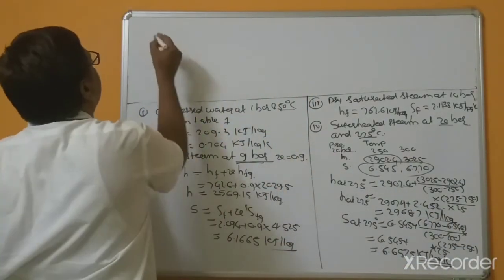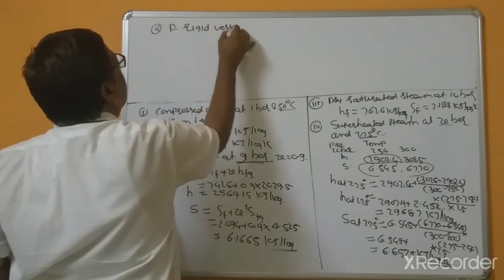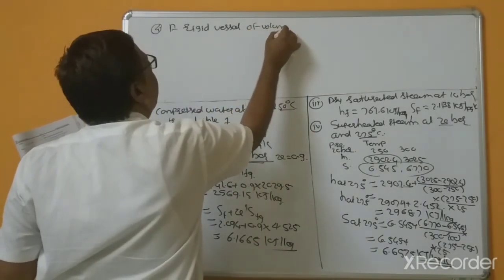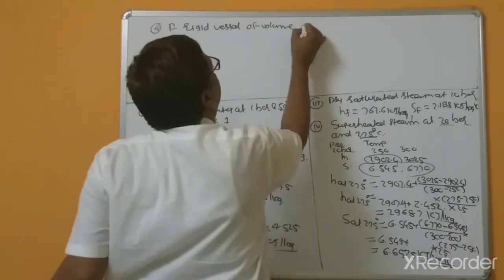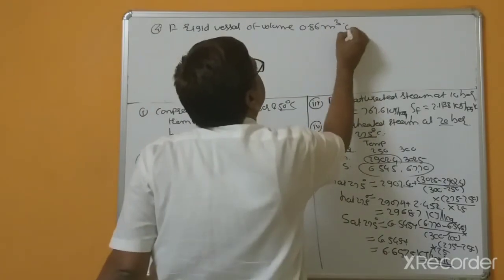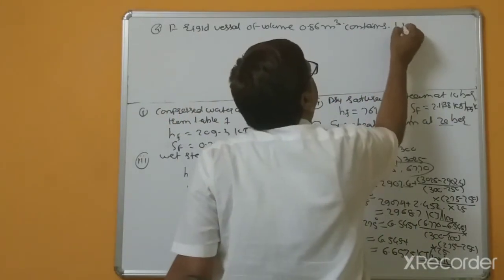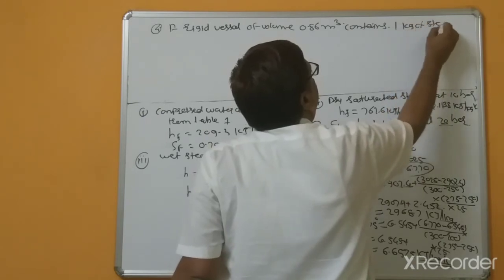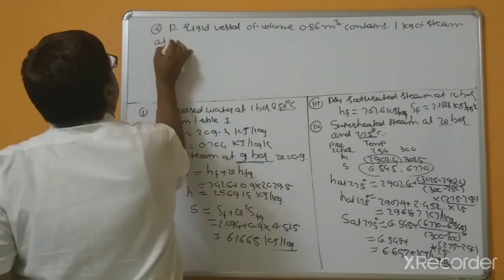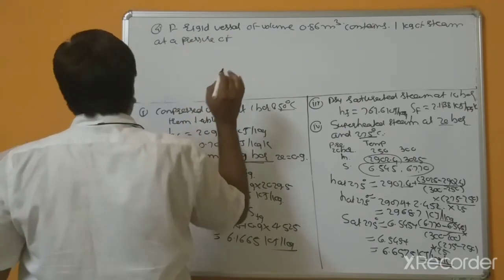A rigid vessel of volume 0.86 meter cube contains 1 kg of steam at a pressure of 2 bar.